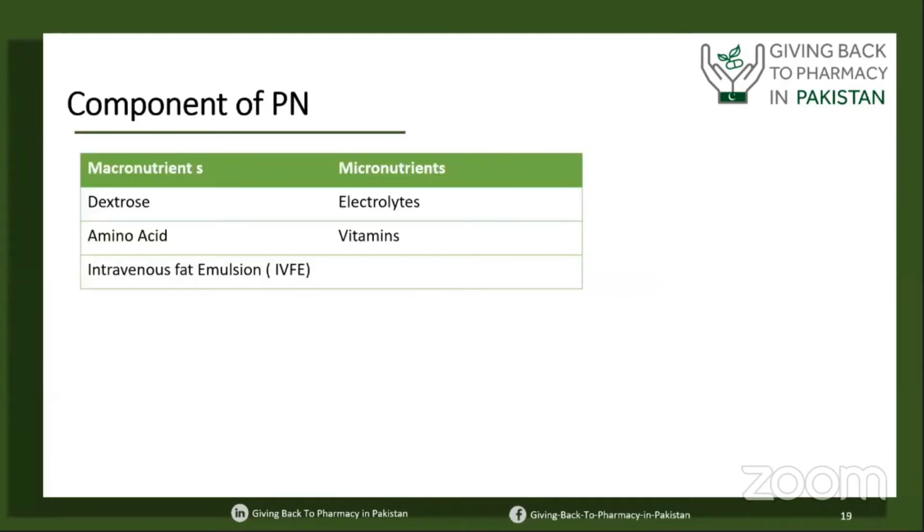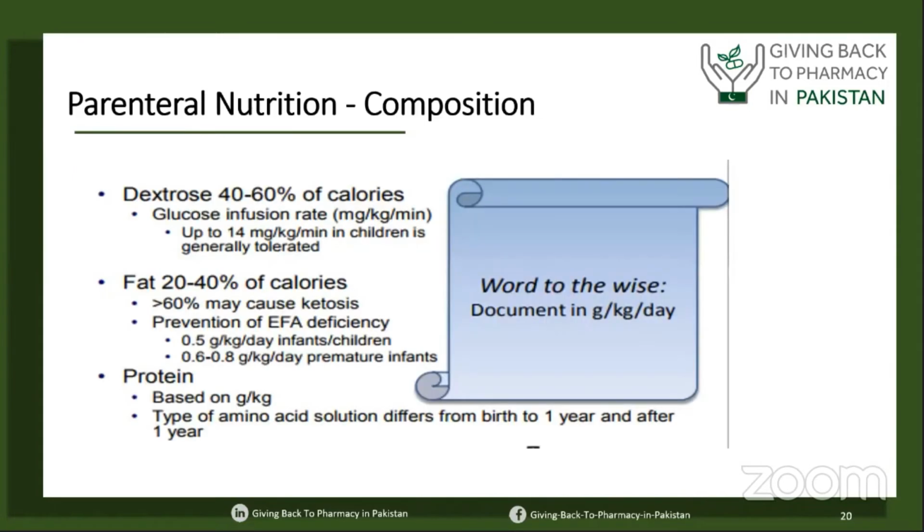So what about parenteral nutrition? We can classify the total parenteral nutrition components into two parts: macro components that are larger in size, for example dextrose, amino acids, and intravenous lipids; and micronutrients, that is electrolytes, trace elements, vitamins, minerals, and so on. Today we will be focusing more on the macronutrients.